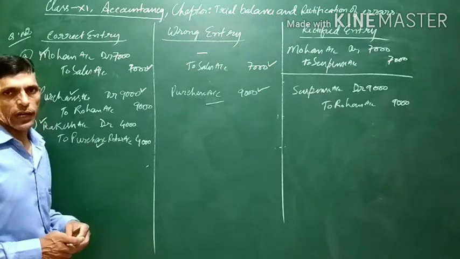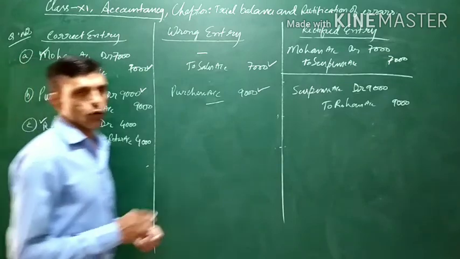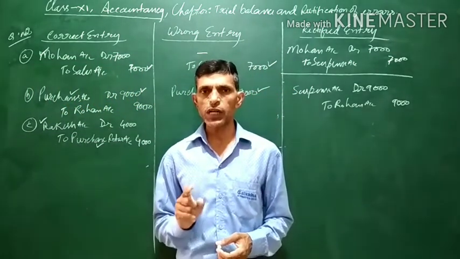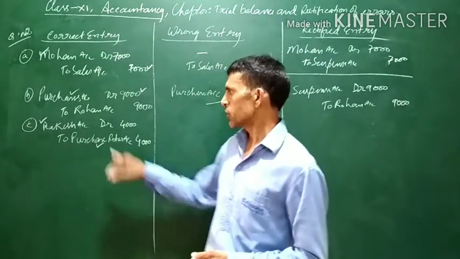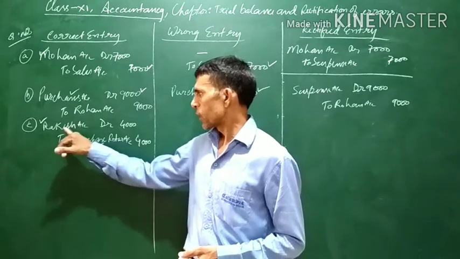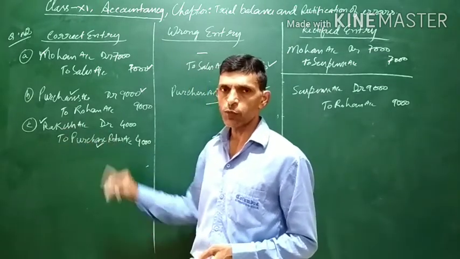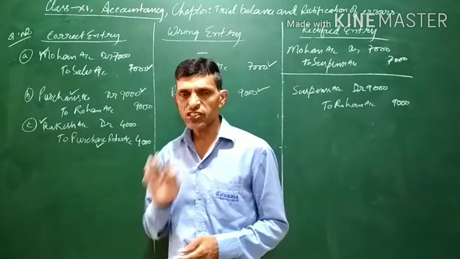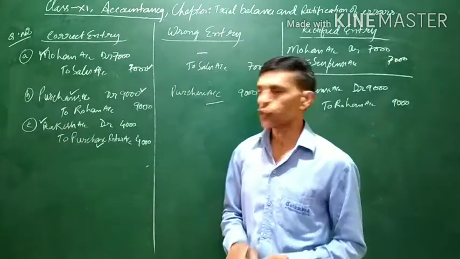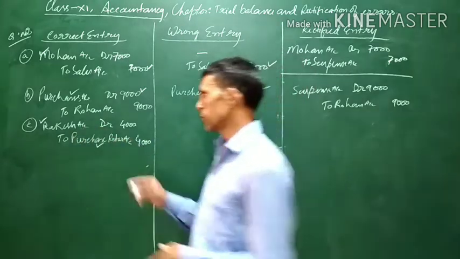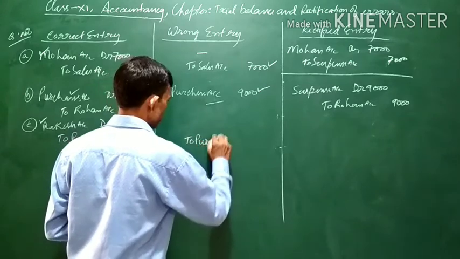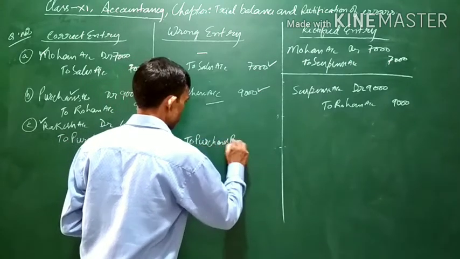Now in the question it is given that purchase return to Rakesh was not posted. It means in the purchase return book it was recorded that Rakesh has returned the goods, but it was not posted to Rakesh account. It means what has happened is that this entry has been recorded in purchases return.